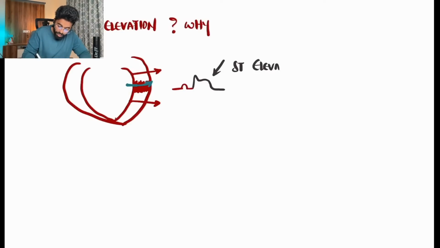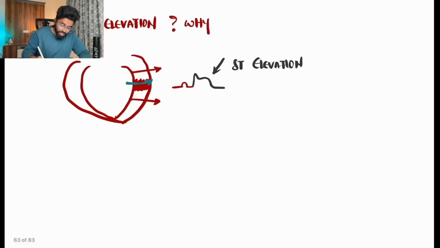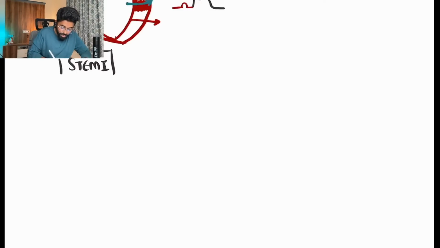So we clearly have an ST elevation. But the next question is, can we see ST elevation as soon as the patient is having an MI? No. There are different kinds of ST elevation MIs, or the changes we see in an MI patient, be it an anterior wall MI, inferior wall MI or lateral wall MI. If it is an ST elevation MI, we have different kinds. The first one is a hyperacute MI.